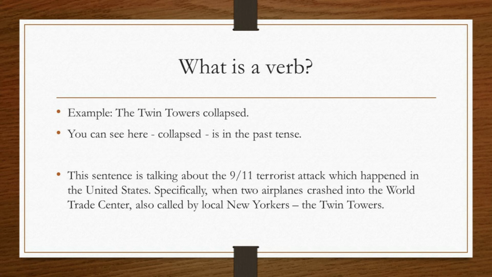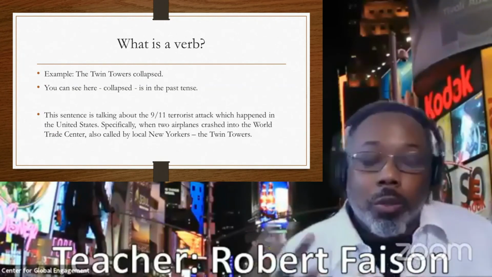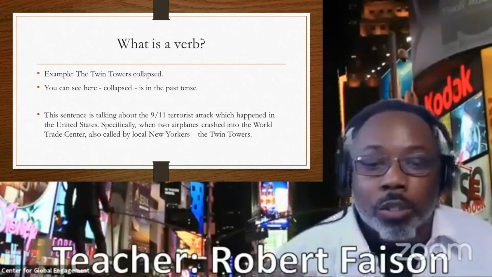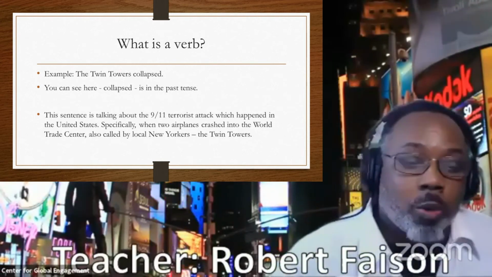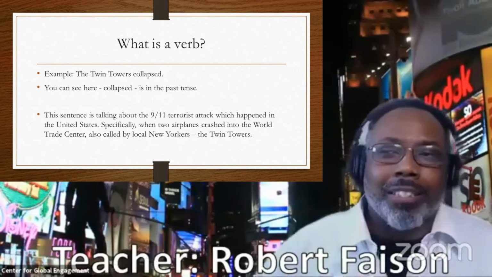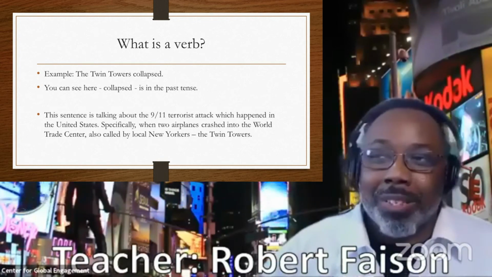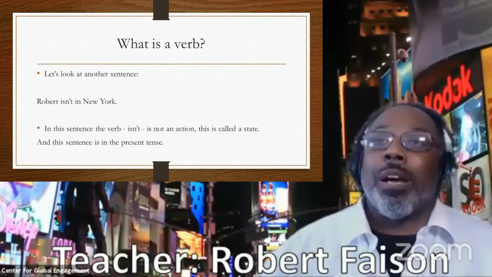In New York City, because I'm an average New Yorker, I keep calling it the Twin Towers. Local New Yorkers call it the Twin Towers. Globally, it's known as, or was known as, the World Trade Center. Now they have a museum and a park, magnificent, that you can come visit when you come to New York City. Let's look at another sentence that talks to us about a verb.